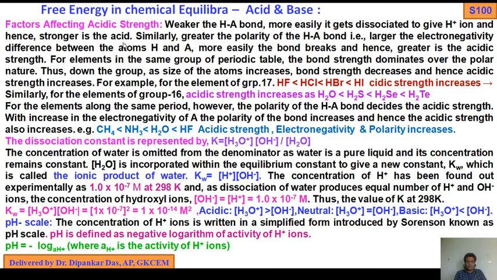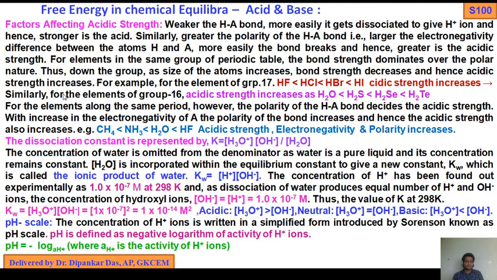HI and HBr. Similarly, look at the polarity of the HA bond. The polarity generates due to the difference of electronegativity. The higher the electronegativity difference, the greater will be the polarity. That is, the larger the electronegativity difference between the atoms H and A, the more easily the bond breaks, and hence greater is the acidic strength. For elements in the same group of the periodic table, the bond strength dominates over the polar nature.